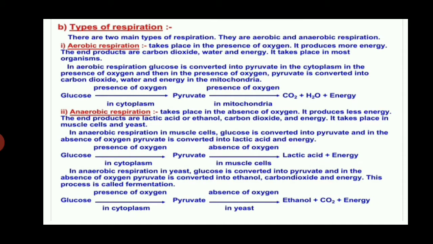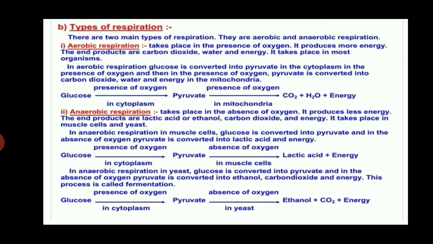Now we talk about types of respiration. There are two main types of respiration: aerobic and anaerobic respiration. First, we talk about aerobic respiration. Aerobic respiration takes place in the presence of oxygen, and it produces more energy. The end products are carbon dioxide, water and energy. It takes place in most organisms.